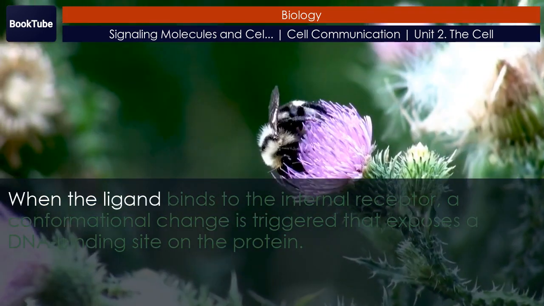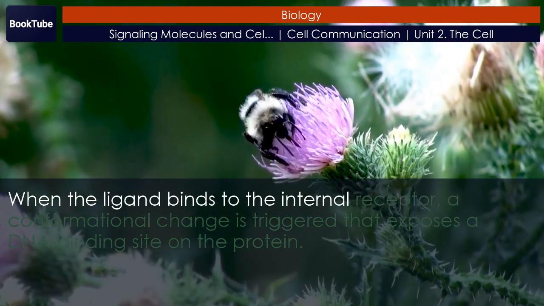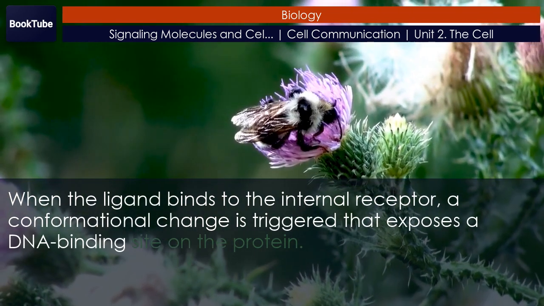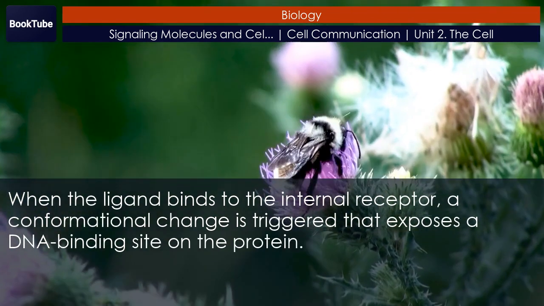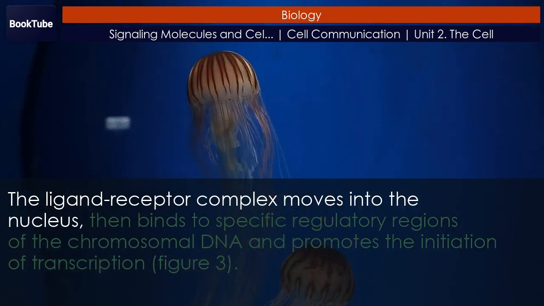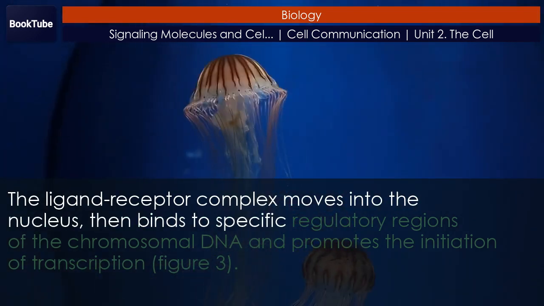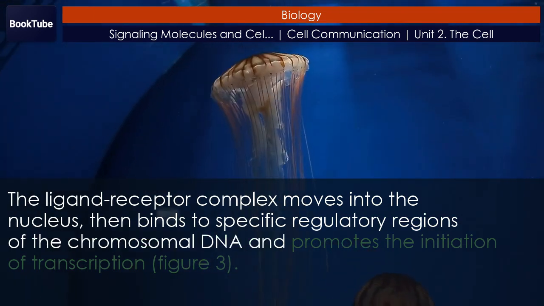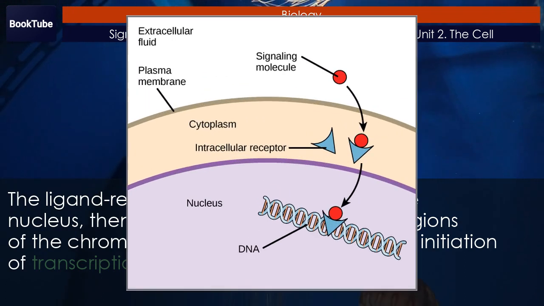When the ligand binds to the internal receptor, a conformational change is triggered that exposes a DNA binding site on the protein. The ligand-receptor complex moves into the nucleus, then binds to specific regulatory regions of the chromosomal DNA and promotes the initiation of transcription.